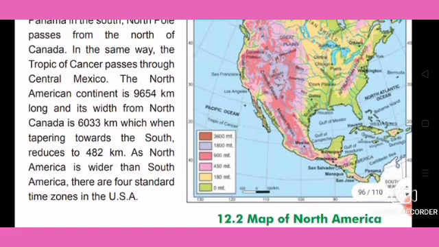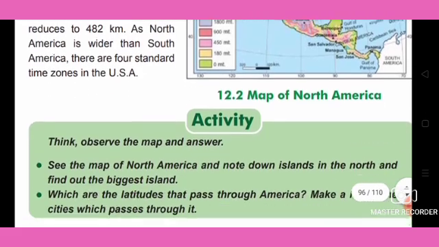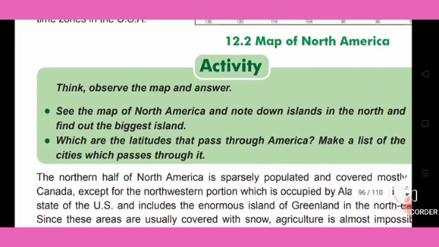There are 4 standard time zones in the USA.